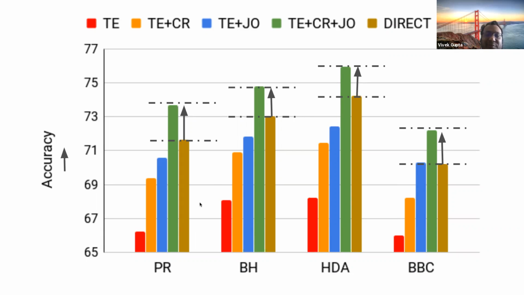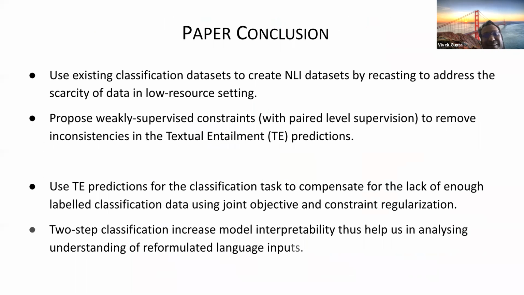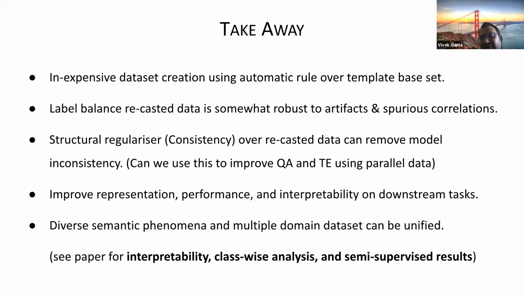It's not like the improvement comes at the cost of, for example, the sad class. So it doesn't mess up all the labels for the sad class while getting good results for the happy class, for example. We also show that it might be useful when you have less data, like in a semi-supervised setting. Although the result was not super good, so I'm not sure how excited about it. But you can basically have less data and somehow constrain them together to predict the final output and also improve the individual output.